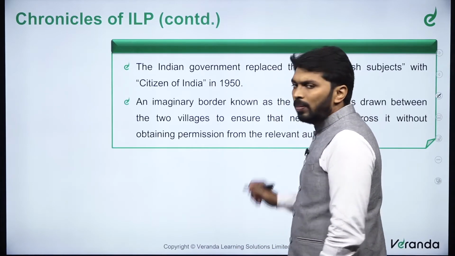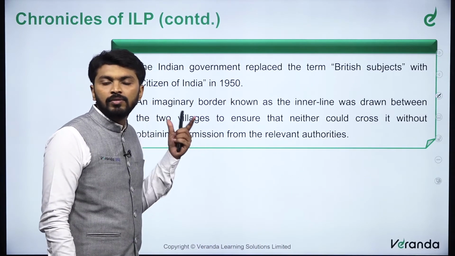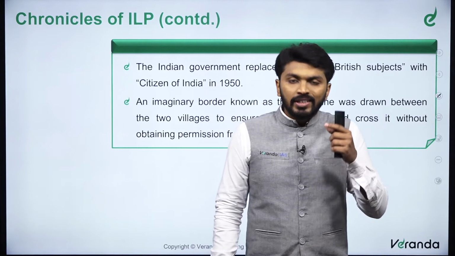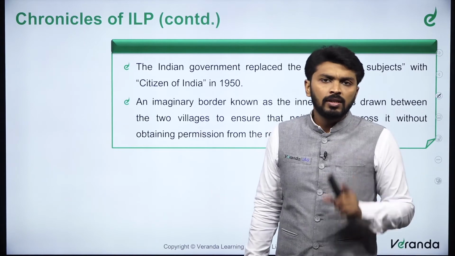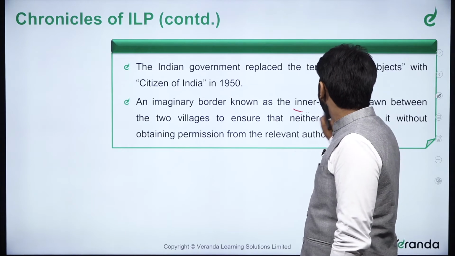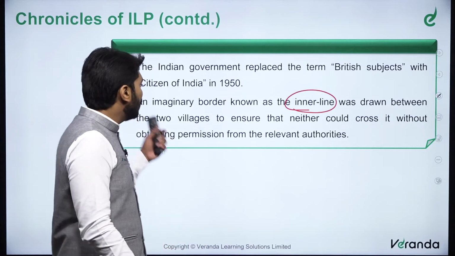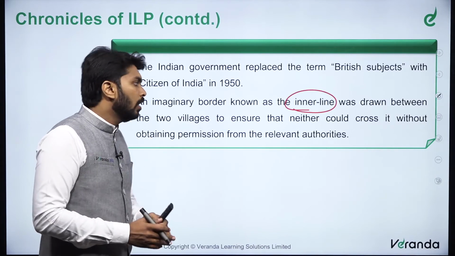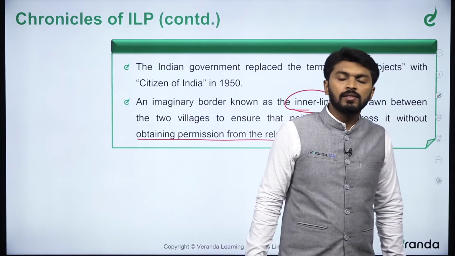The Indian government replaced the term British subjects with Indian citizens, that is citizens of India, in 1950, on the date on which the Indian Constitution came into force. But we did so not to protect any economic interest, but to protect the interest of tribal peoples. An imaginary border known as the inner line, a line inside the boundaries of India, that is inner line permit. An imaginary border known as inner line was drawn between the two villages to ensure that neither could cross it without obtaining permission from the relevant authorities, that is relevant state governments.